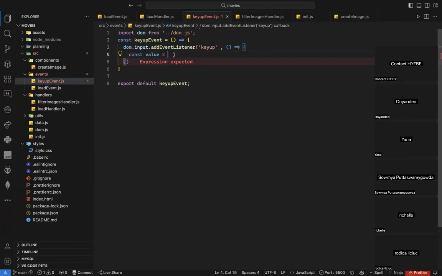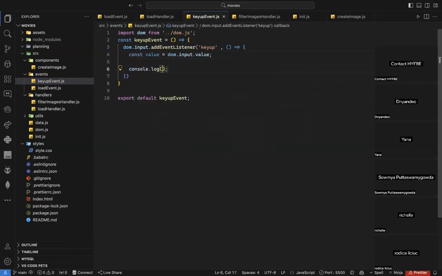The input is a DOM element. It's an object, because all DOM elements are objects, and it has a lot of properties. One of the properties is called value. And the value will give me whatever the user inputs in it. So all I have to do is say DOM dot input dot value. And now here I can log it for you so you can see it.